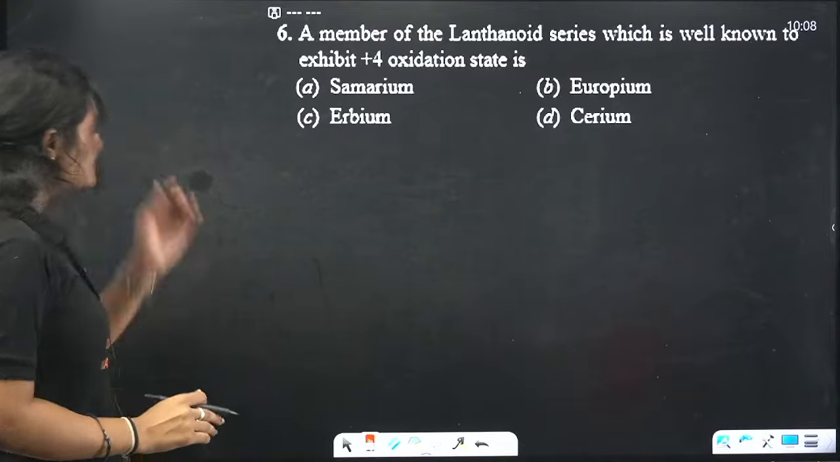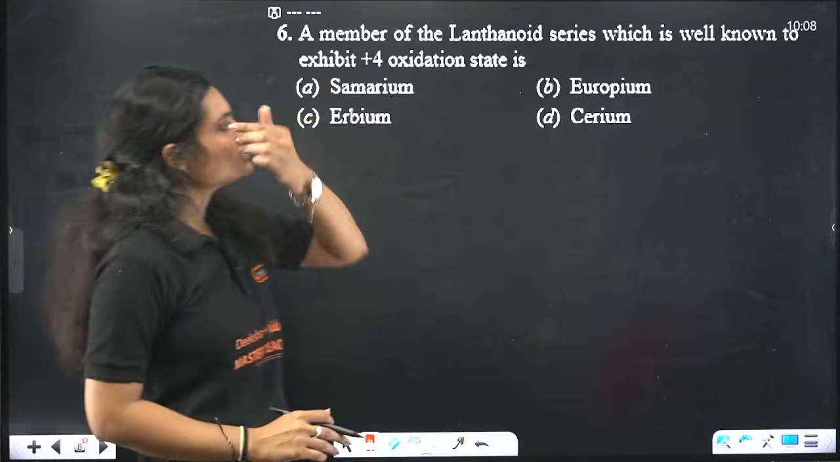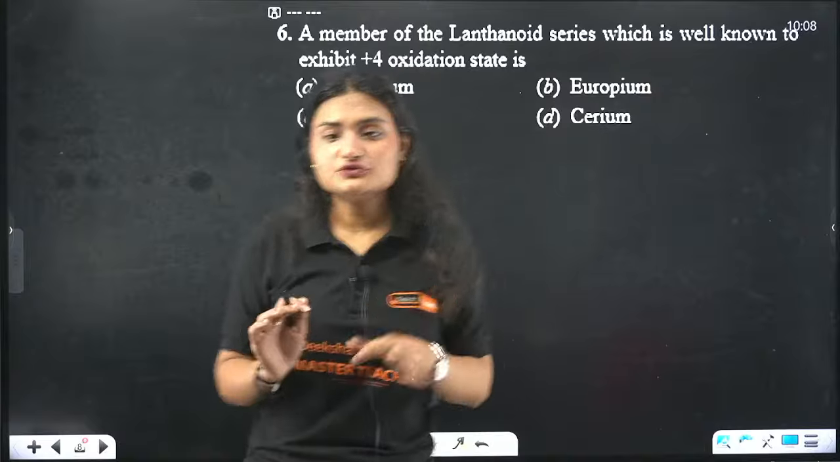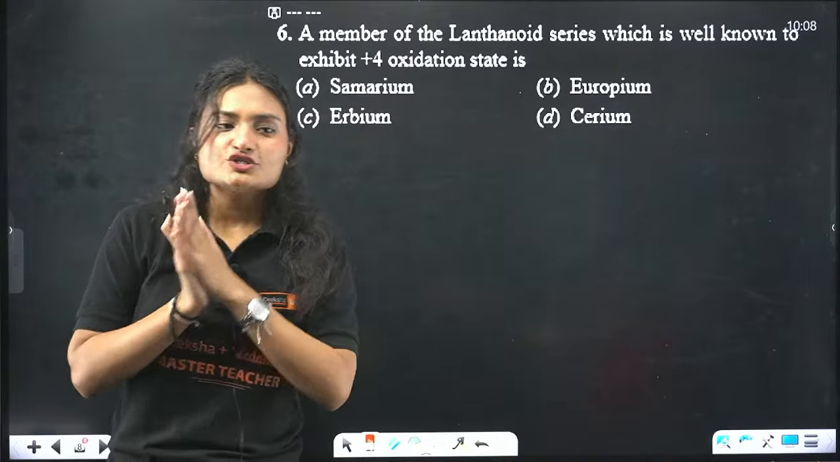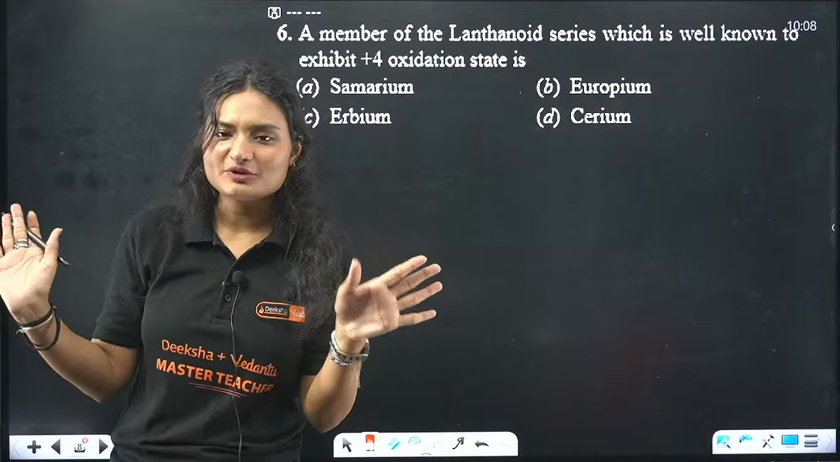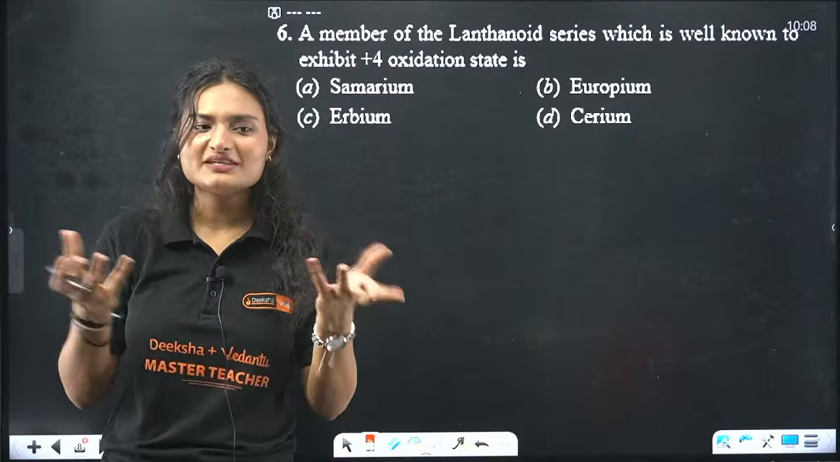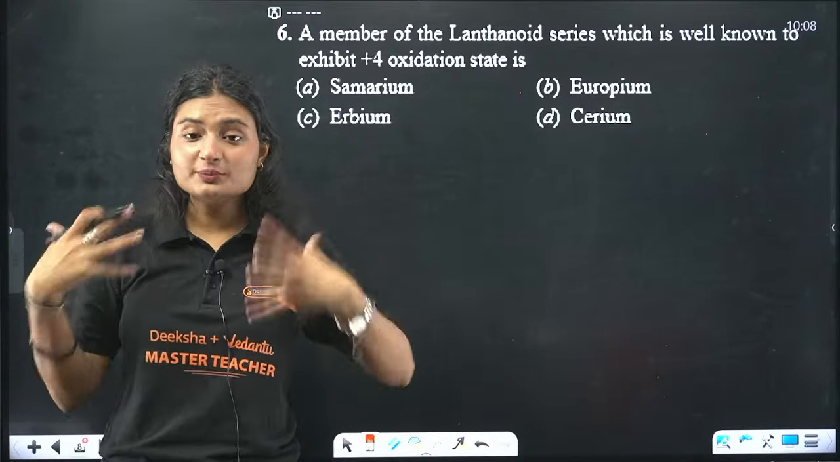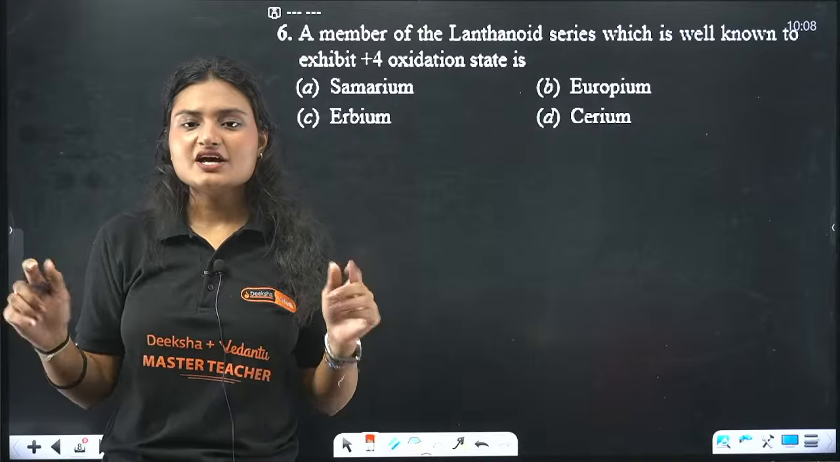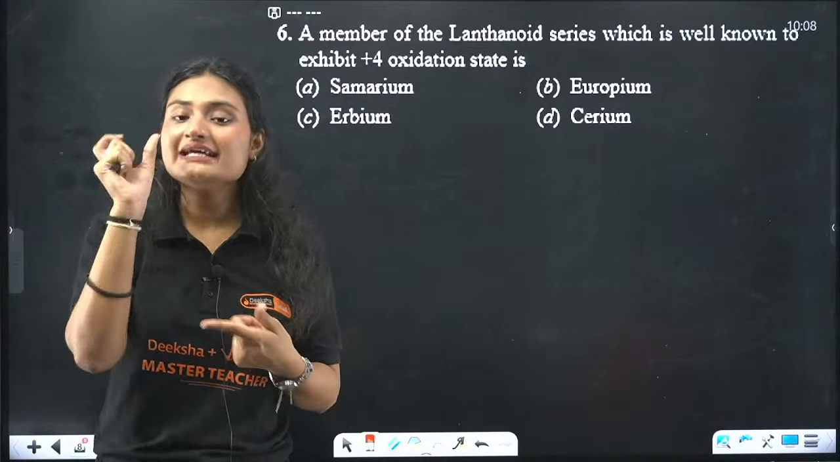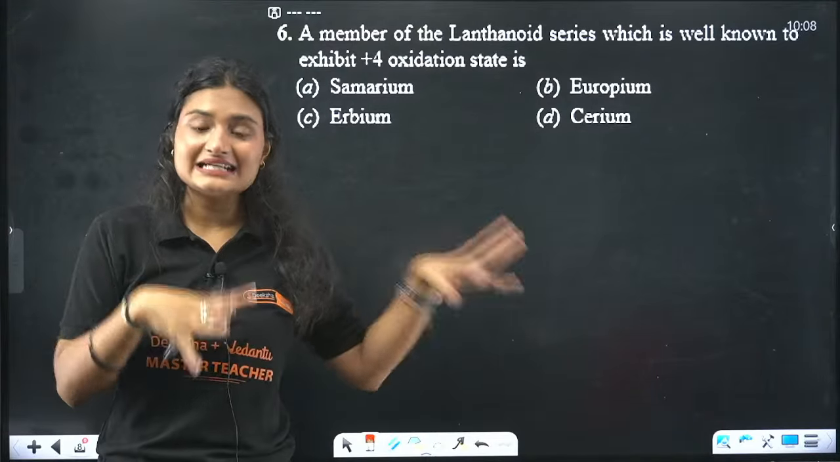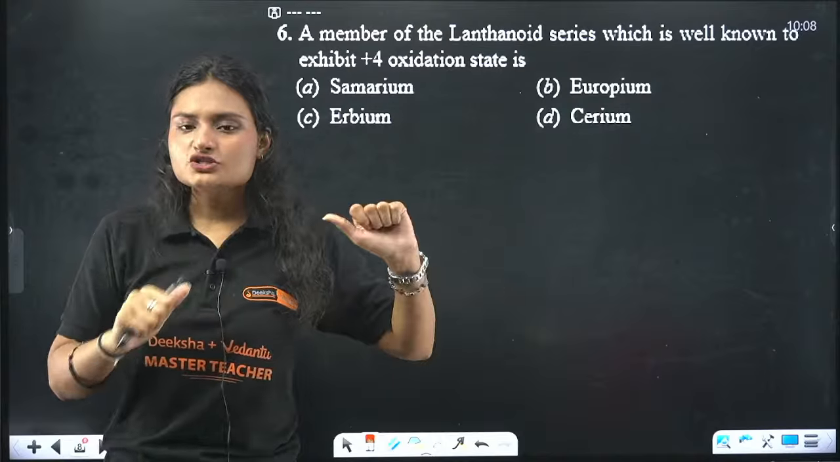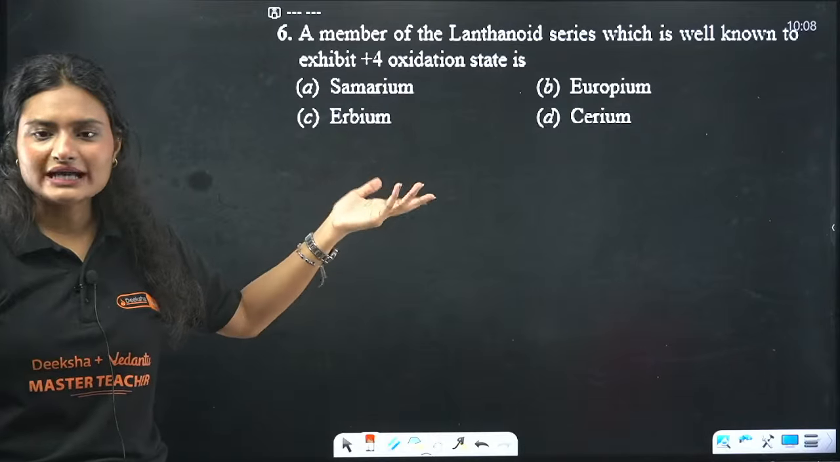It's okay. Next question: a member of the Lanthanoid series which is well known for its +4 oxidation state. We don't know a lot of members of the Lanthanoid series, obviously. Why? Because it's so typical, plus it's man-made. We humans made that complete series. We developed all the elements synthetically, artificially, so we gave the names on our own, at our own convenience.